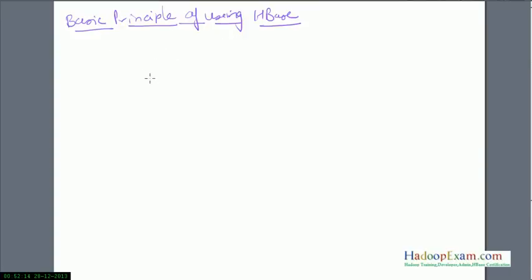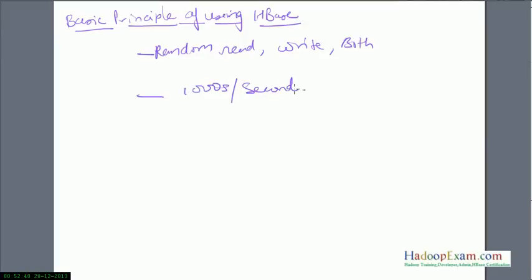Where should you consider using HBase? When you need random write, random read, or both. We have already discussed this point: if random read, write, or both is needed, then you consider using HBase. You need to do thousands of operations per second, even on data volumes of terabytes.